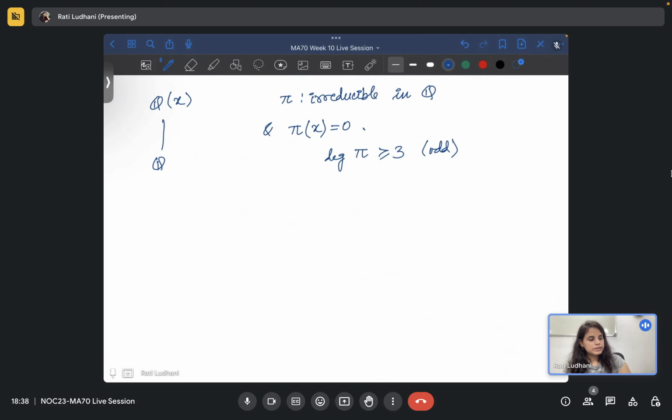Now let's see. You have a polynomial also. Now you have to prove that this is not normal. So you start with the polynomial pi itself, because you have a root also in Q(x). Now since x belongs to Q(x), and pi of x is equal to 0.